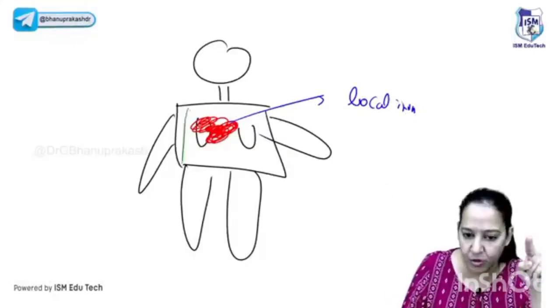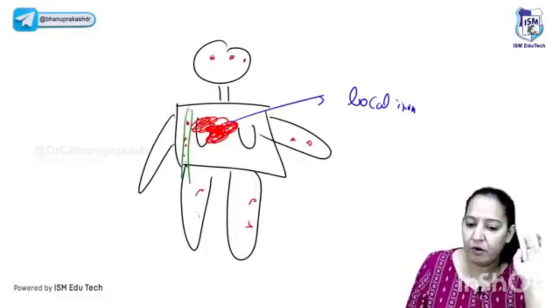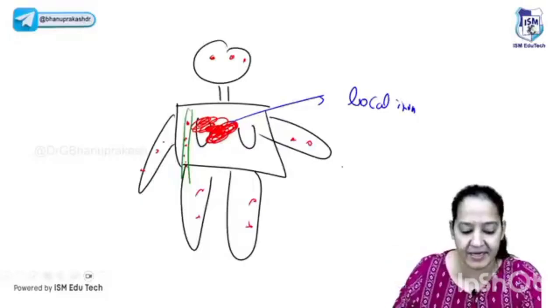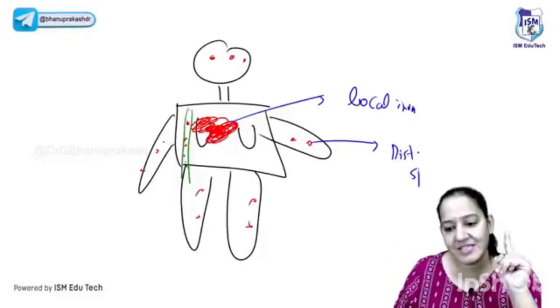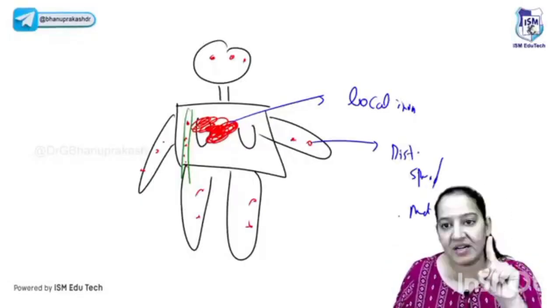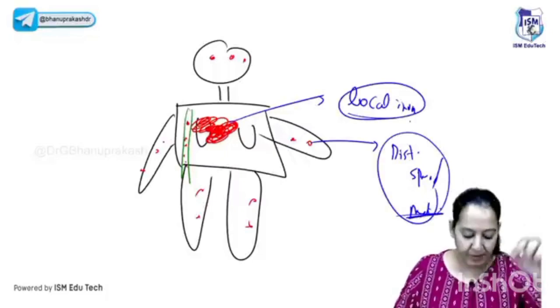But the second option is that the tumor cells go into a blood vessel or lymphatic vessel, and via the blood vessel reach multiple organs of the body, forming multiple secondaries in organs which are discontinuous with the primary. This is known as distant spread, and distant spread is known as metastasis. The word to pick here is discontinuous multiple secondaries. So there are two types of spread, local and distant.